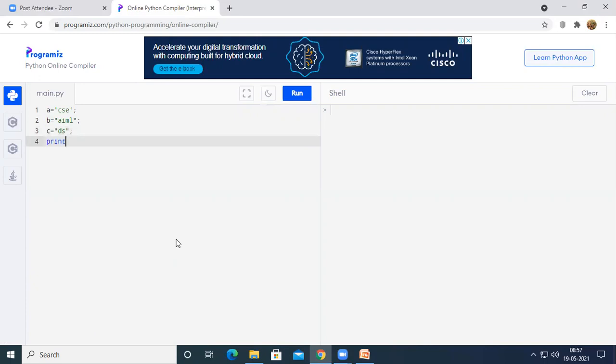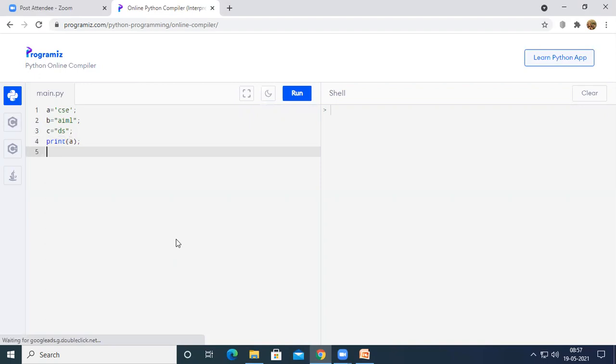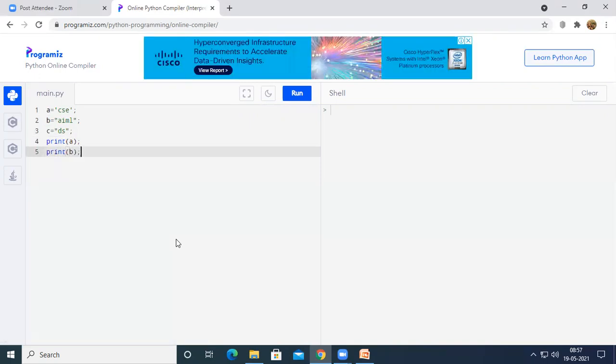Now I am going to print all the 3 strings over the output screen. So print A, print B, print C. So now if I print ABC, CSC, AIML and DS will be printed on the output screen. So you can see the output here. If I run the program, I have got the output as CSC, AIML and DS.